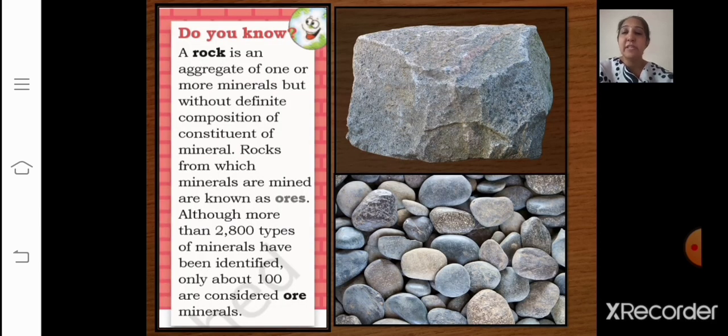Now here the image has been given to you of a rock. A rock is an aggregate of one or more minerals but without definite composition of constituents of mineral. Rocks from which minerals are mined are known as ores. I repeat, rocks from which minerals are mined, they are not directly obtained, mining has to be done to get them, so they are known as ores. Although more than 2800 types of minerals have been identified, only about 100 are considered ore minerals.